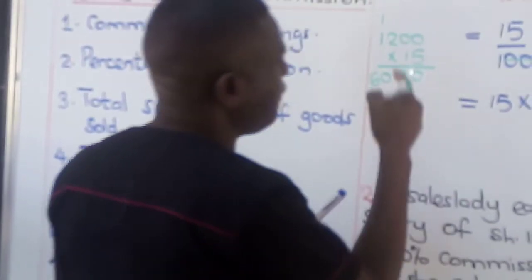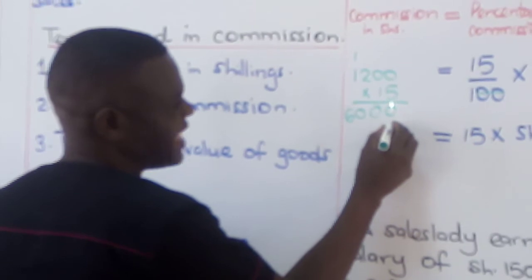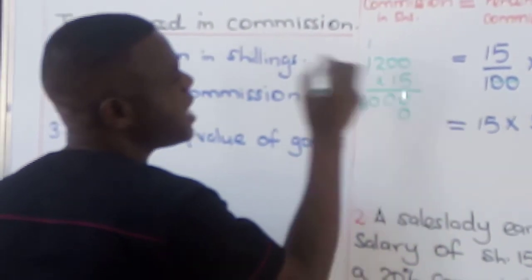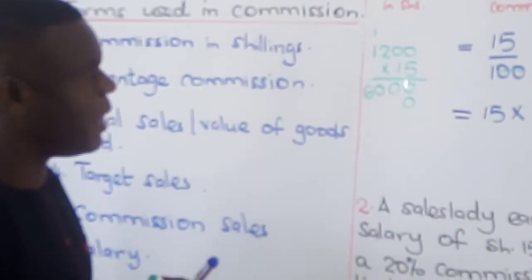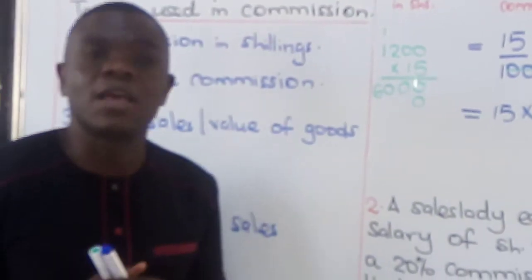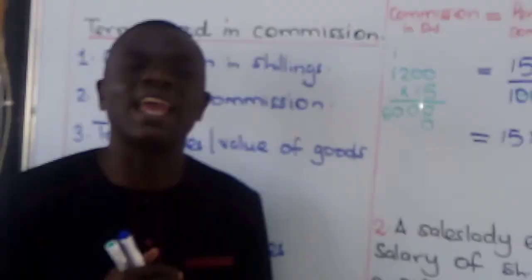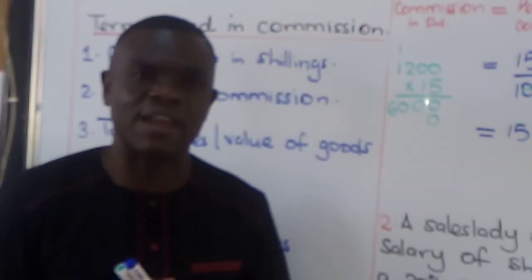Now, we have finished with 5. We put a 0 there. Then we begin our multiplication by 1. What is 1 multiplied by any number? Kebata, Ryan.